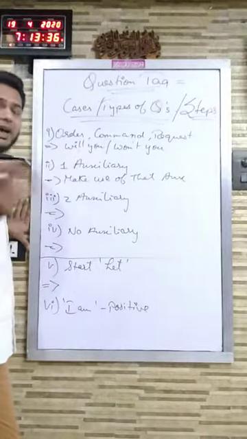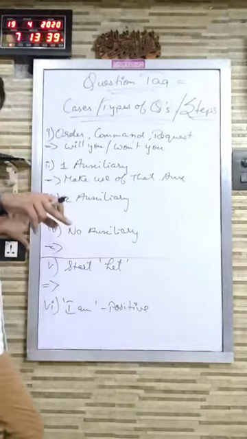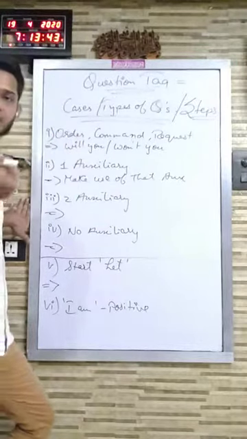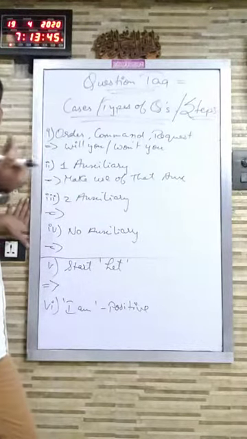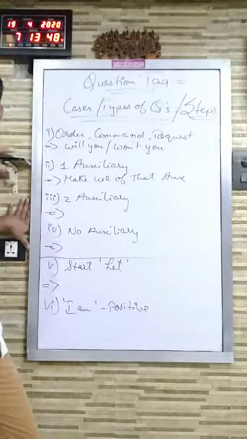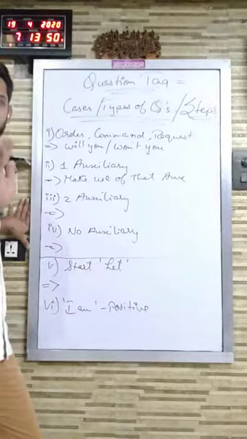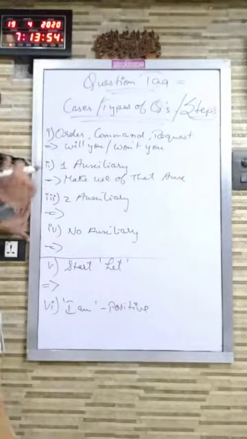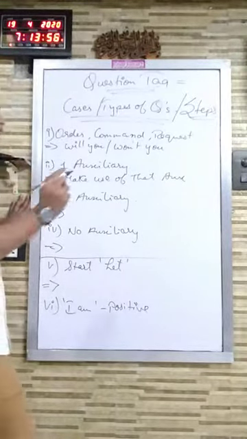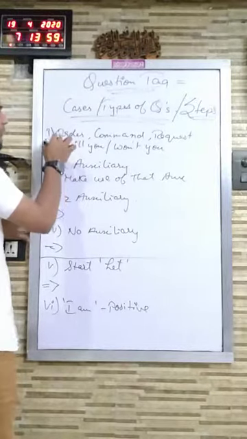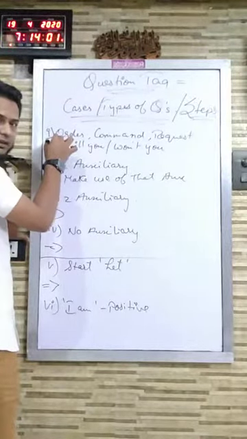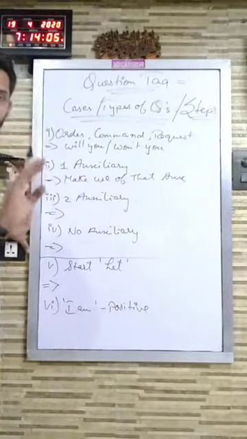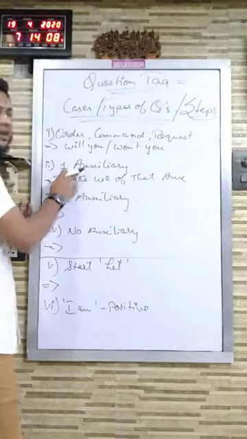If you are directly jumping to see whether the sentence has an auxiliary or not, most probably you are going to give the wrong answer. That is why I am always telling you people that please follow the steps. That is, first you have to see whether order, command or request is there or not. If order, command or request is not there, then you go ahead and check whether an auxiliary is there or not.